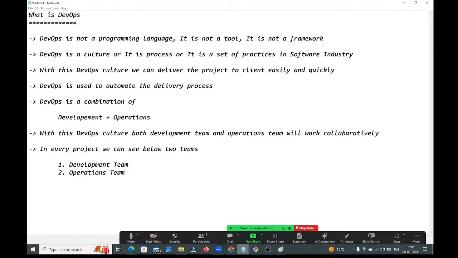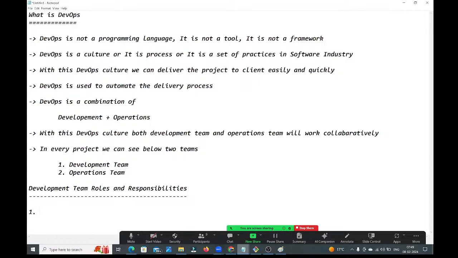Now tell me, what are the roles and responsibilities of the development team? What are the roles and responsibilities of the operations team, guys? We will discuss. First, the development team roles and responsibilities. As a developer, what do you need to do?